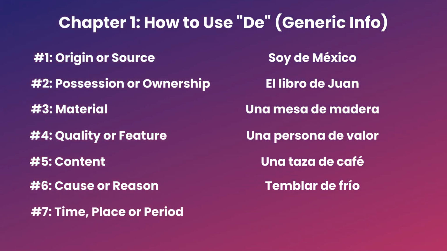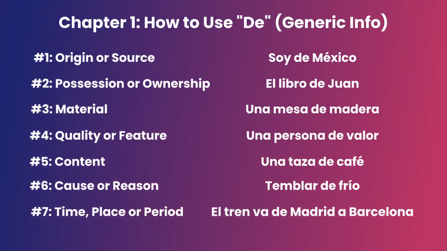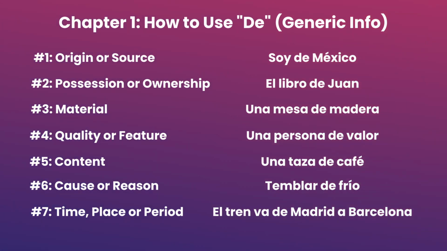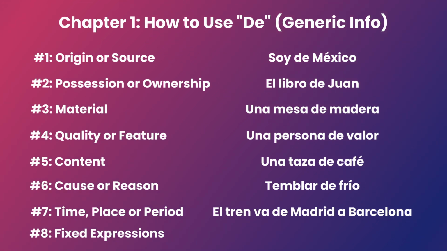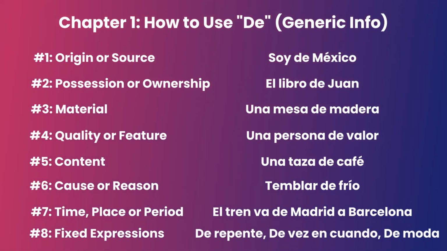Number 7. Time, place or period. Uncharted territory. El tren va de Madrid a Barcelona, which means the train goes from Madrid to Barcelona. Remember this one, we're gonna come back to it soon. Number 8. De can be used in a bunch of fixed expressions that you simply have to memorize. Examples can be de repente, de vez en cuando, de moda, and so on.